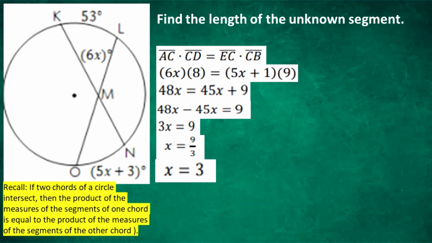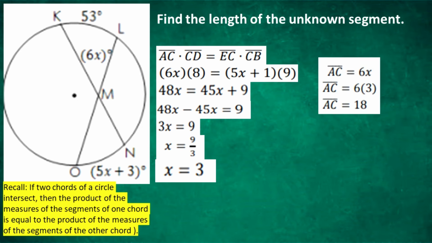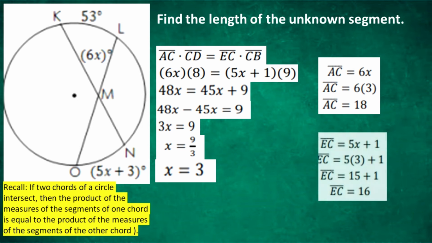Using x equals 3, find the measure of segment AC, which is equal to the expression 6x. Input 3 for x. Therefore, segment AC is equal to 18. Using the same value of x, find the measure of segment EC, which is equal to the expression 5x plus 1. Input 3 for x, we get 5 times 3 plus 1. Therefore, segment EC is equal to 16.